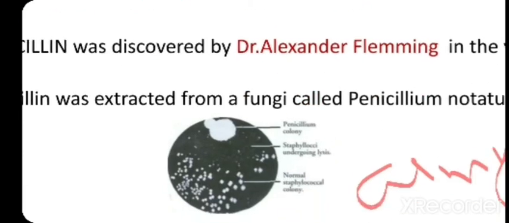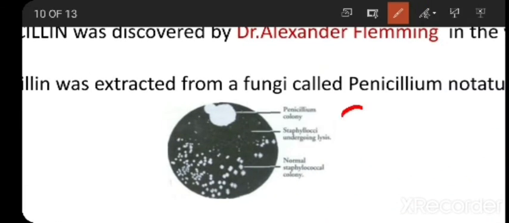So he started doing experiments. He decided to culture the bacteria. Culture is nothing but growing the bacteria. He took a petri dish in the laboratory and started to culture the bacteria. These round structures you are seeing are bacteria. He started to grow the bacteria which was killing many soldiers. Every day he observed this bacteria, for one week, two weeks.